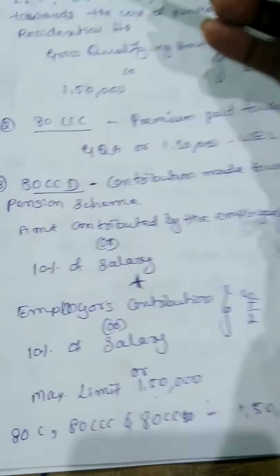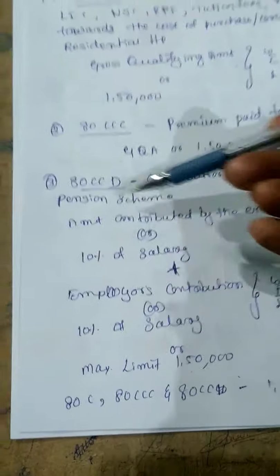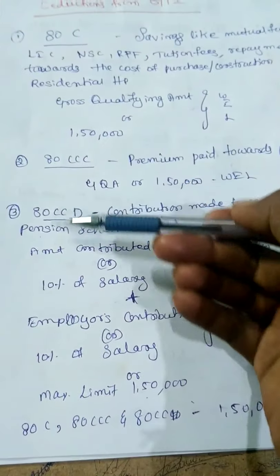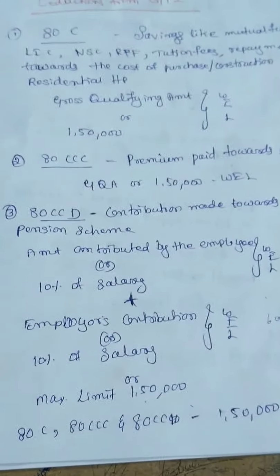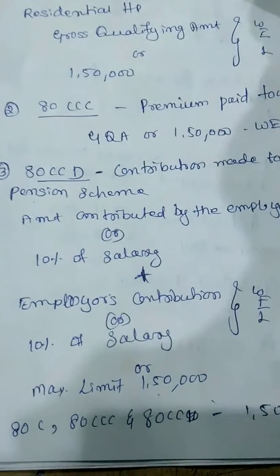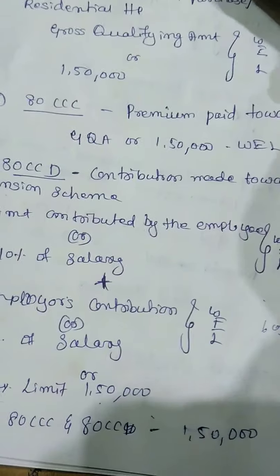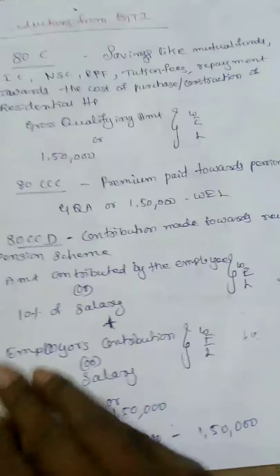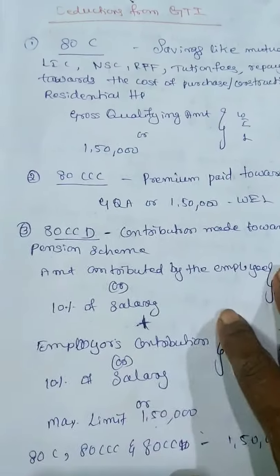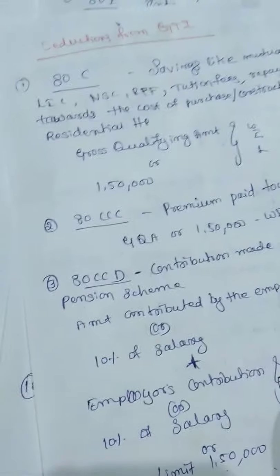If you combine all the deductions from 80C, 80CCC and 80CCD, the maximum you can avail is 1,50,000. You can't avail more than 1,50,000. You need to remember this.